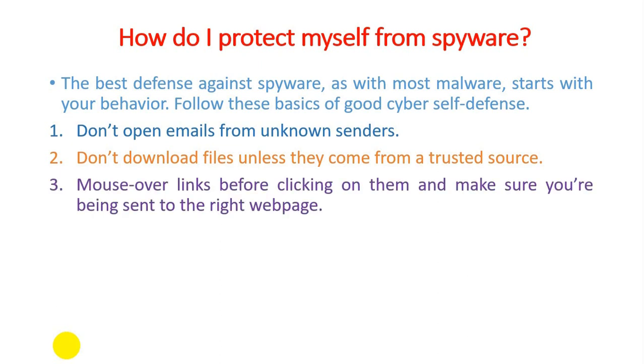Third, mouse over links before clicking on them and make sure you are being sent to the right web page. We know that this kind of activity happens in our day-to-day life. Like if we click on some page and it redirects to some other advertisement pages, or pops up on our system, or opens a new browser for us. Those kinds of things happen to us, and it is a case where spyware will be installed in our computer system.